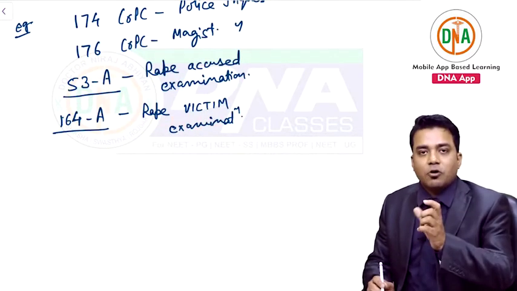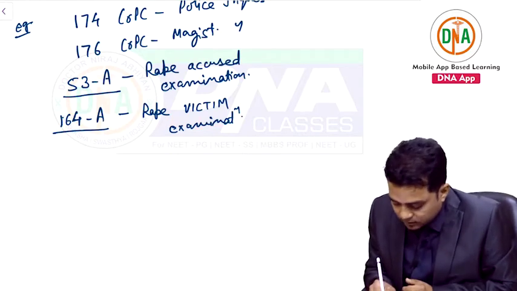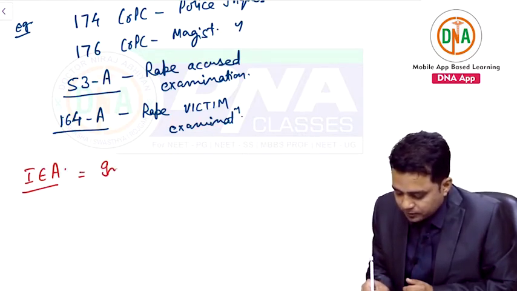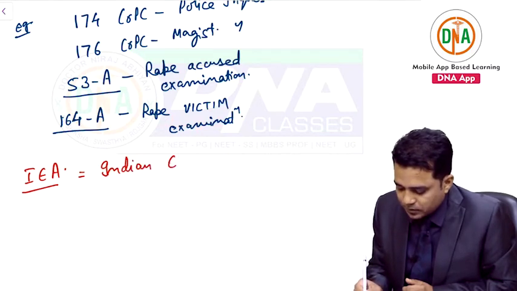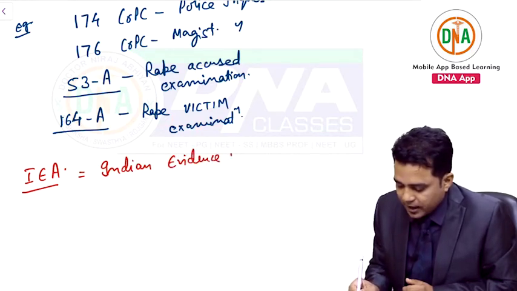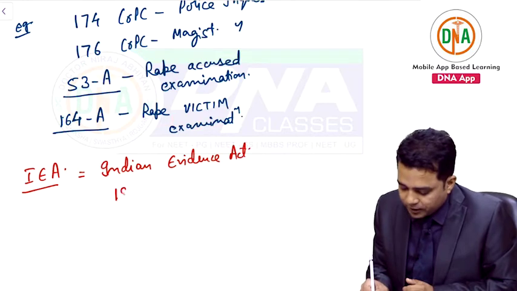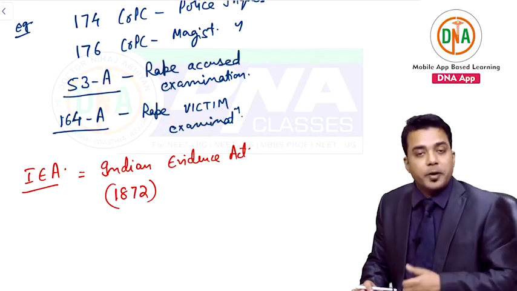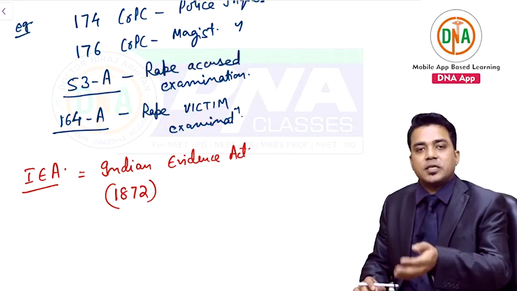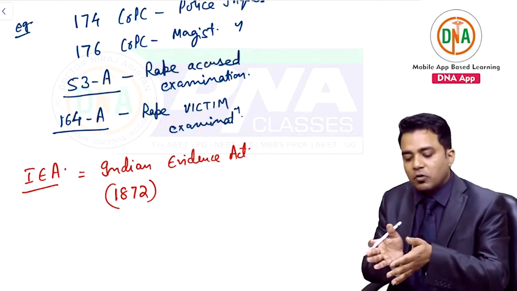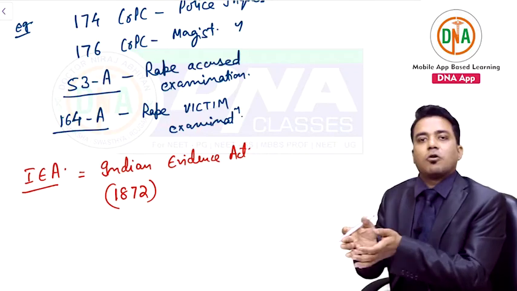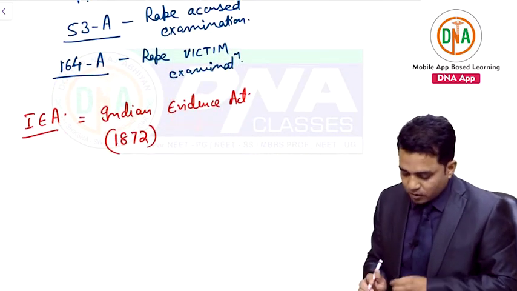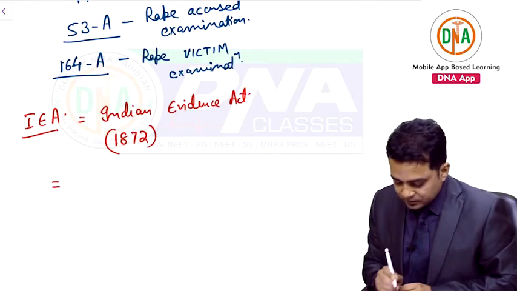And last thing in your law sections or legal sections is Indian Evidence Act sections. Full form is Indian Evidence Act, formed in 1872. These sections were formed by Britishers. All the things, IPC, CRPC and Evidence Act sections were made by Britishers, and we are following the law since 1860s. What do you mean by Evidence Act sections?